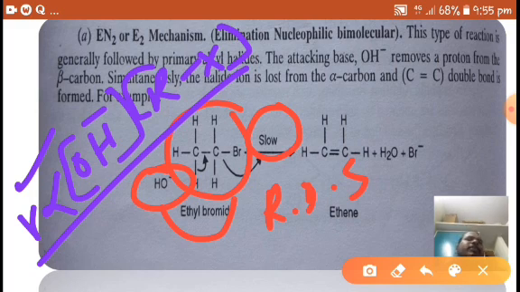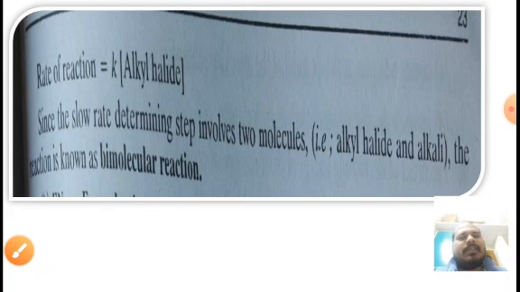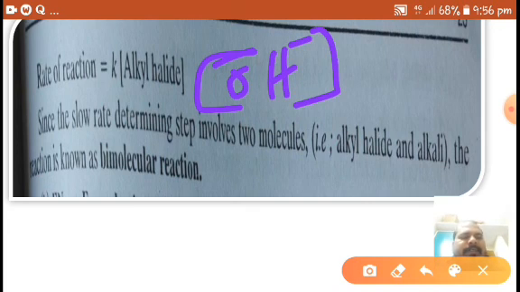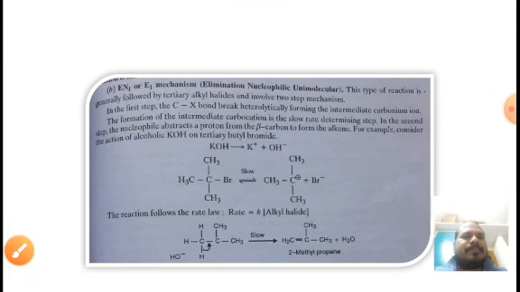The rate of the reaction depends on both alkyl halide and OH minus. That's why this elimination reaction is called bimolecular, because two molecules participate in the rate determining step. That's why it is called the E2 reaction.